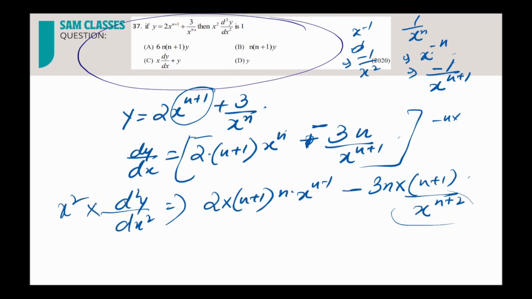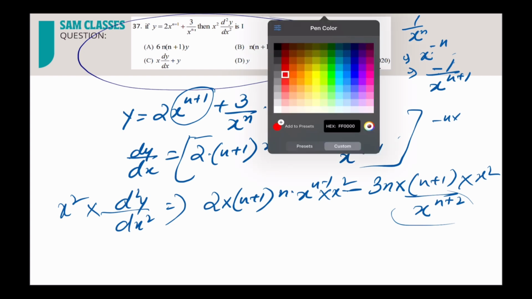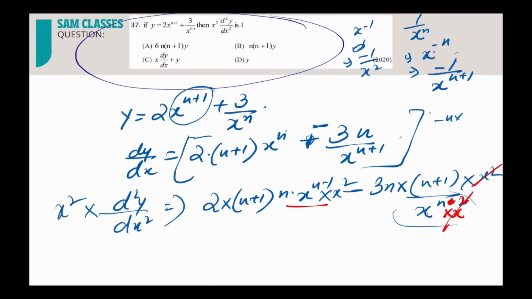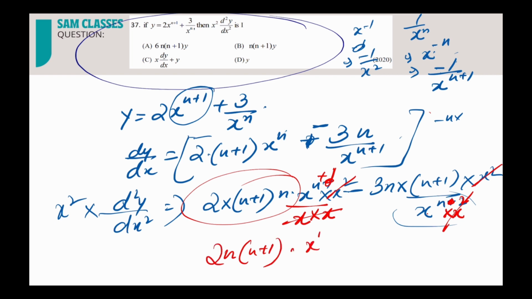Now multiply with x square. Here x square, here also x square. So what will happen? I'll just highlight with the red part. See, this x power n plus 2 can be written as x power n into x power 2. So this and this gone. And this, can I write it as x power n plus 1, means this minus 1 I brought it down, 1 x more you bring it here, add plus 1. So this and this again gone. So basically what we got? n into (n+1) into 2 x power n plus 1, minus 3n into (n+1) by x power n.